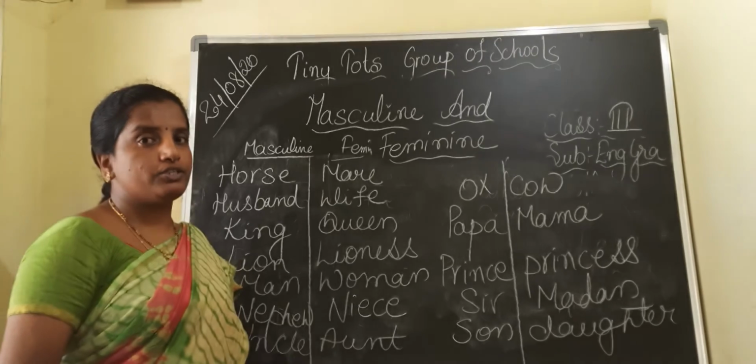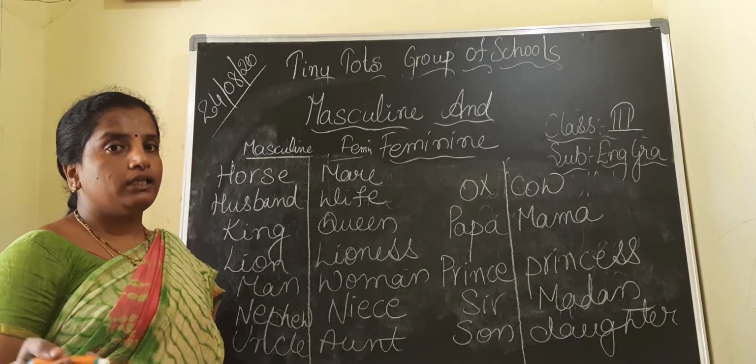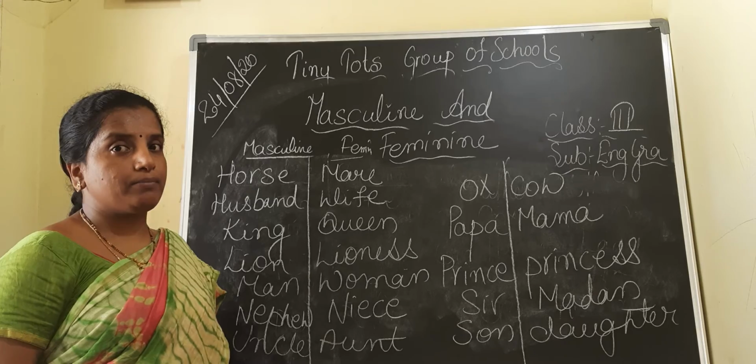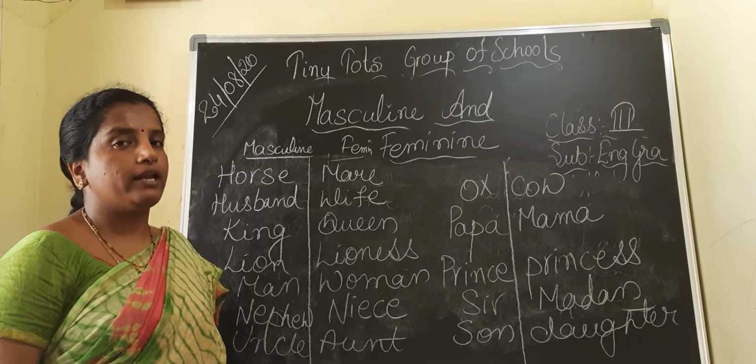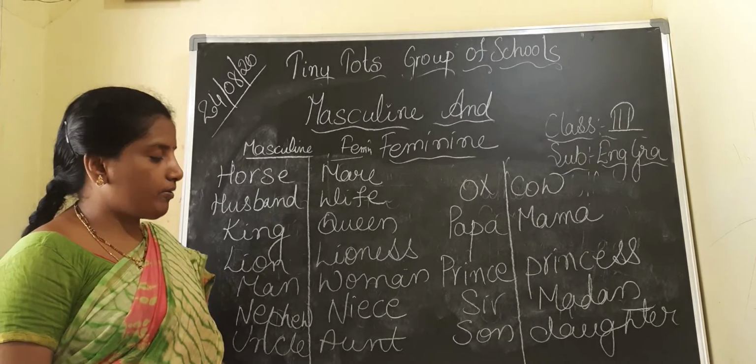What we have learned, children: masculine means the male nouns are known as the masculine, whereas the female nouns are known as the feminine gender.